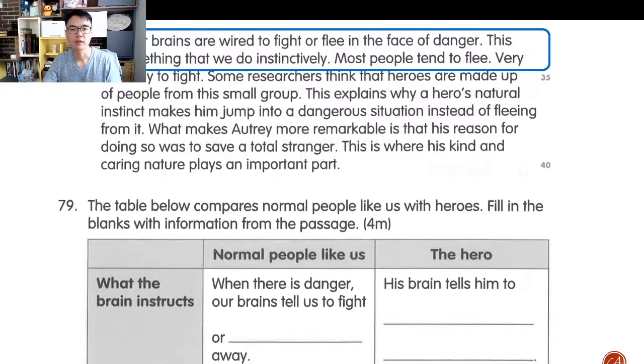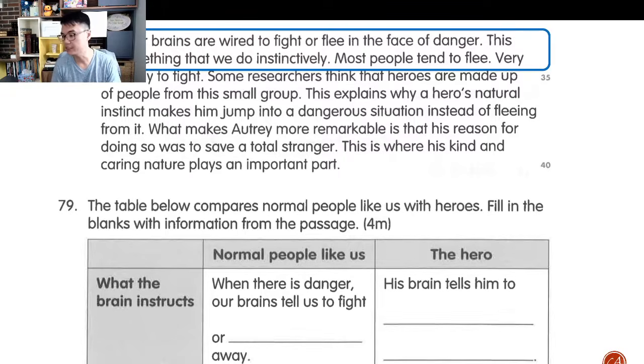So our brains are wired to fight or flee. In this case, I think most of you would write the word flee, but take note of this word away. If I put flee here, it wouldn't really make sense, right? Flee away is not an appropriate or grammatically correct phrase. What would I need to change the word flee into? Everybody, please type in your very quick, short answers in the live stream chat.